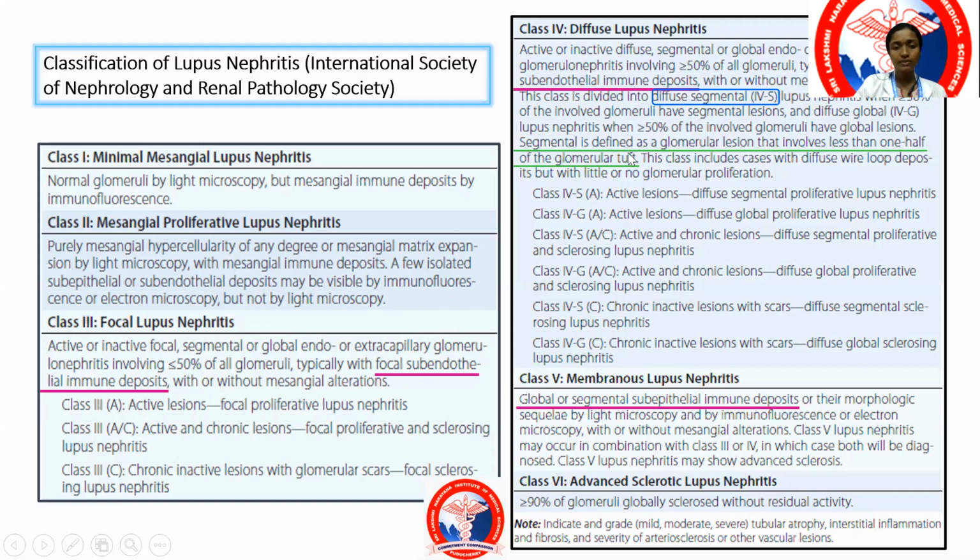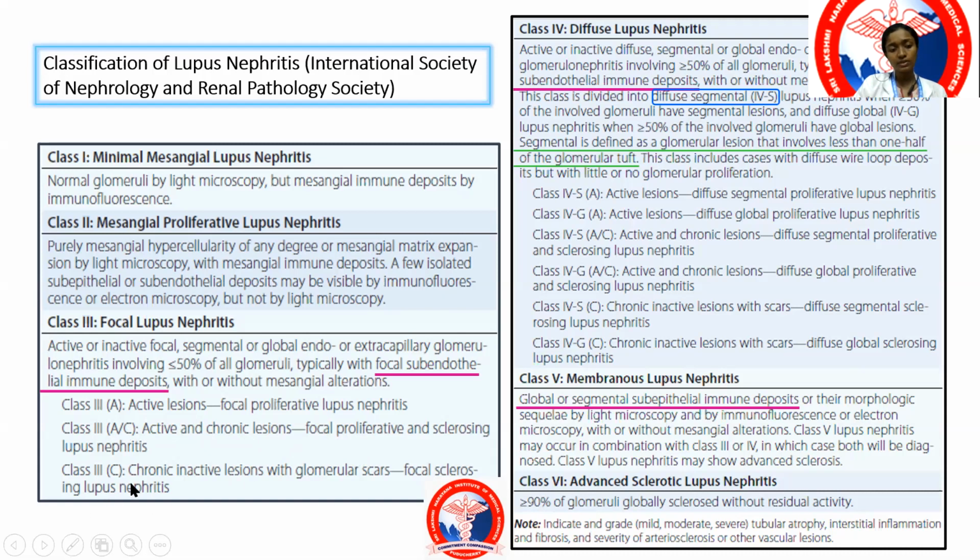Then you have focal lupus nephritis. Class 3 and class 4 are very important. Focal lupus has focal subendothelial immune deposits. Focal means that less than or equal to 50% of all the glomeruli are involved. It is further divided into class 3A, where you have active lesions, also known as focal proliferative lupus nephritis. Class 3A/C, where you have active and chronic lesions, is known as focal proliferative and sclerosing lupus nephritis.